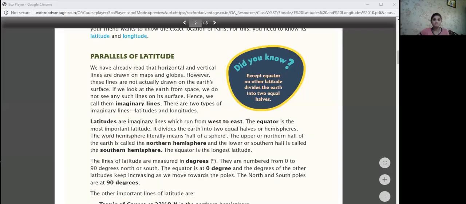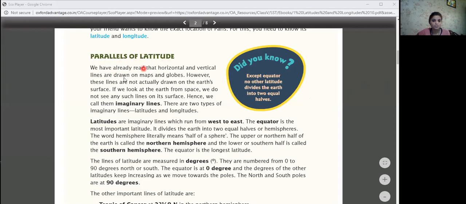In a previous session, we learned about imaginary lines and latitudes, important lines of latitude. Let's recall something from our book. I'm going to share one screen with you. We are going to read it carefully, and you just note down all the main points. So, students, here we have our page. As we read it out, I'm going to use this spotlight just to go through it.